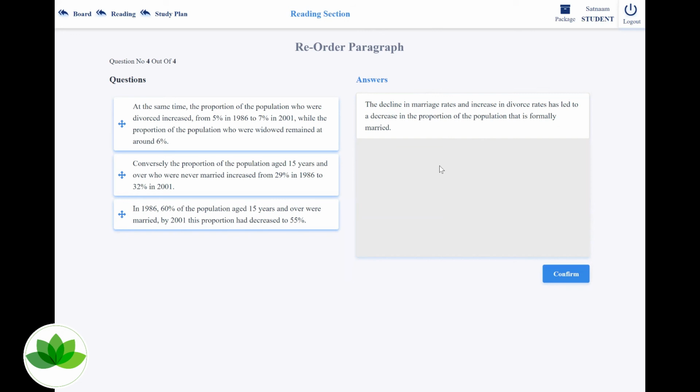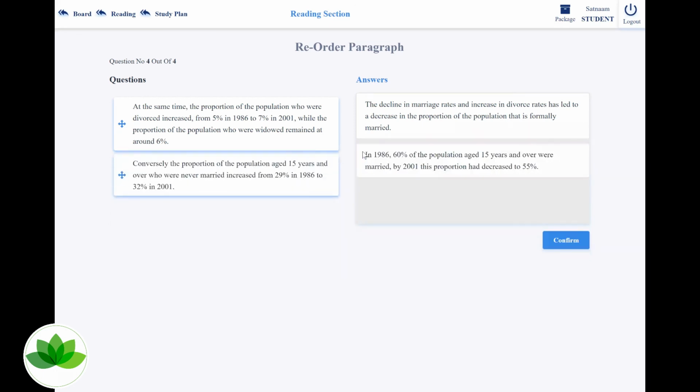If I was to follow chronology, and look over here chronologically, I can see that the oldest year here is 1986. So I'm just going to move it. In 1986, 60% of the population aged 15 years and over were married. By 2001, the proportion had decreased to 55%.